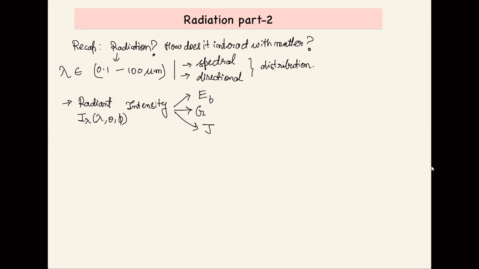And then we developed the relations between the emissive power, the irradiation, and the radiosity. We also learned what we mean by emissive power, irradiation, and radiosity.